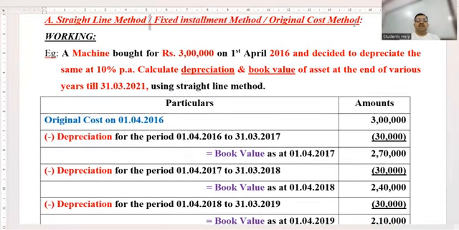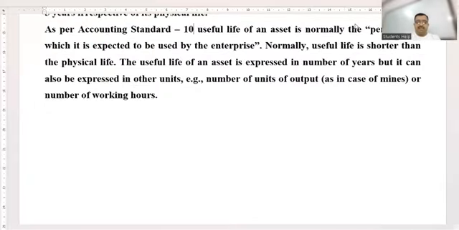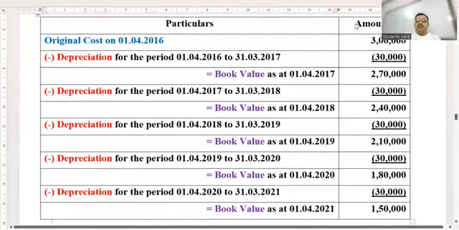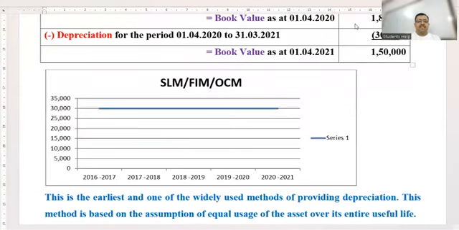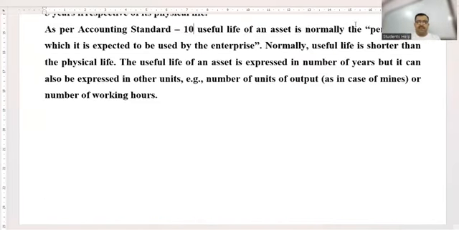Understood? And sir, why it is called as straight line? Some children will say, sir, you have drawn straight lines here. Sorry, that is not why it is called straight line. Straight line, children, is so called because when you represent it graphically, 2016-17, the amount of depreciation is 30,000. 17-18, children, it is again 30,000. 18-19, it is again 30,000. 19-20, again it is 30,000. And 20-21, again it is 30,000. So if you join all these points, children, you will form a straight line. That's why the method is called as straight line method.